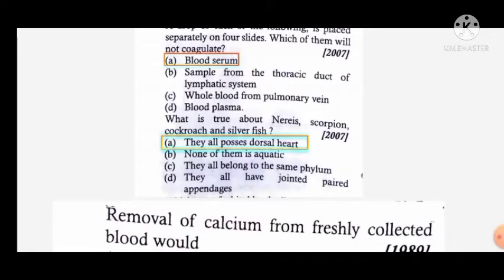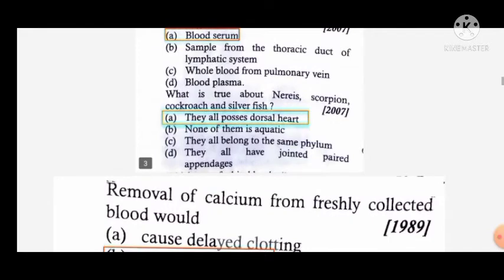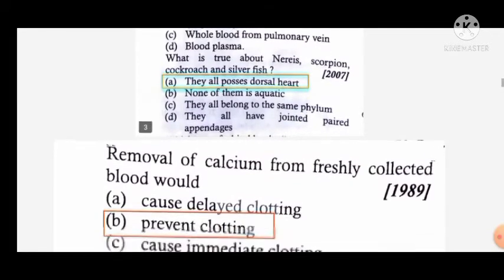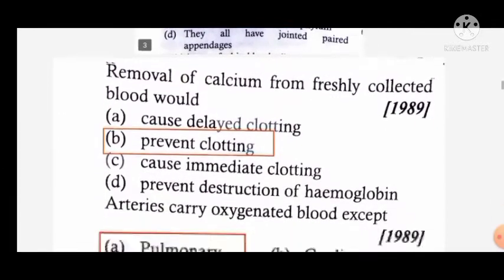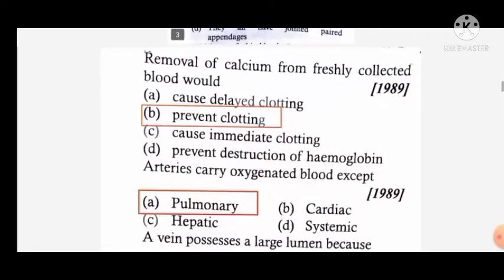Which is true about Nereis, scorpion, cockroach and silverfish? They all possess a dorsal heart, that is its answer. None of them is aquatic, they all belong to the same phylum, and all having jointed paired appendages are false statements. Removal of calcium from freshly collected blood prevents clotting.